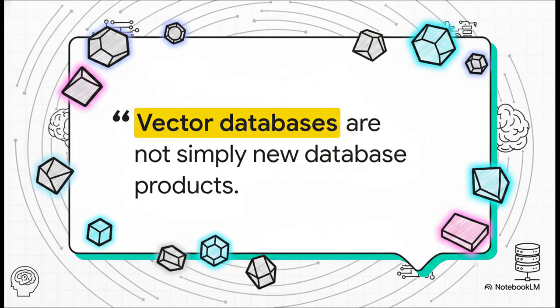I love how the source material puts this. It powerfully states, vector databases are not simply new database products. They're really not. They represent a fundamentally new infrastructure layer that enables machines to retrieve, coordinate, and reason over semantic meaning at an unprecedented, massive scale. They are the true memory substrate of the AI native era.